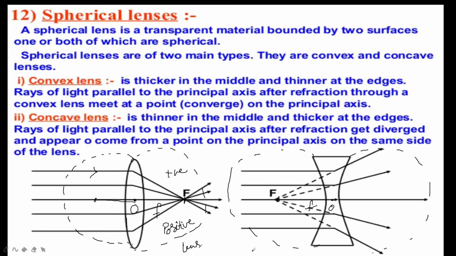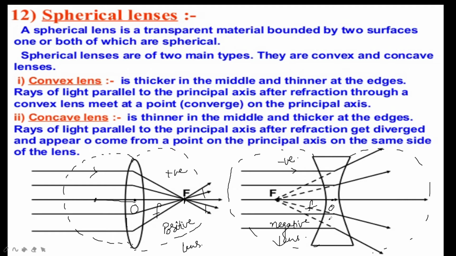Next one is concave lens. If you see a parallel beam of light traveling parallel to the principal axis, they diverge. From this point they will diverge, and they appear to meet at a point, and that is against the incident light ray. That's why the concave lens has a virtual focus. It is always negative. Okay, that's why it is called a negative lens.